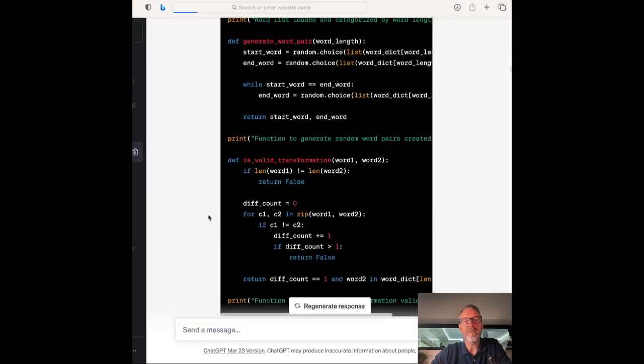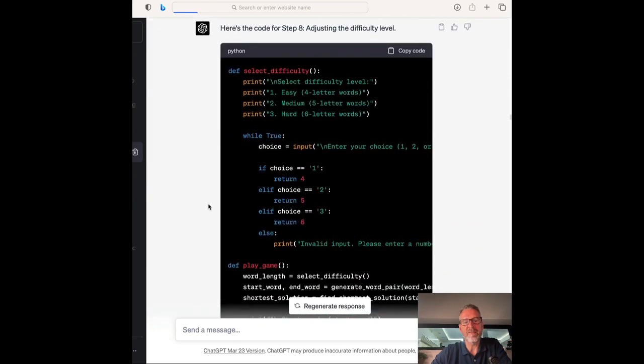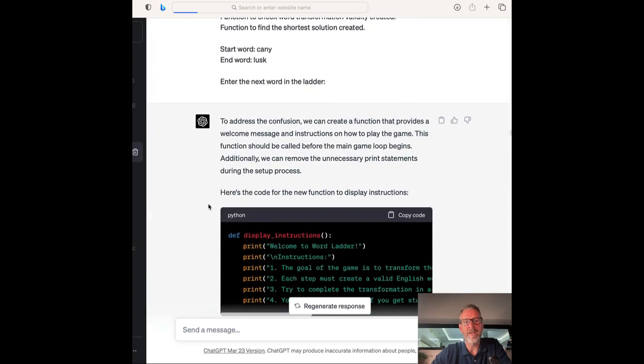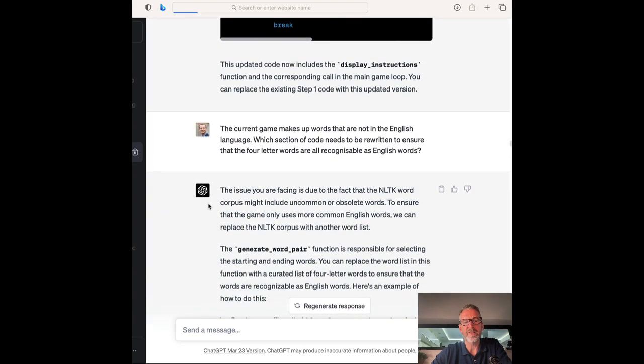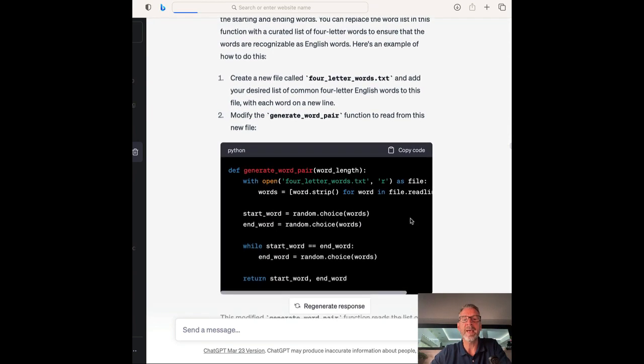Now, one of the things it didn't do, one of the things it did, is it just generated like random 4-letter words. That some of them weren't even English words; they were just kind of garbage. And so I asked it to, let me see if I can just find it. Here we are. It makes up words that are not written in the English language. Which section of code needs to be rewritten to ensure that the 4-letter words are recognizable as English words? And so it said, okay, yep, now I understand.